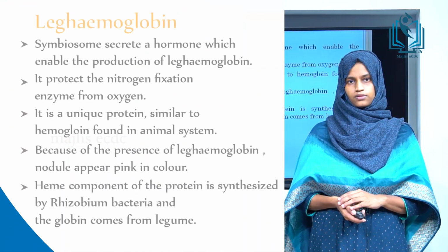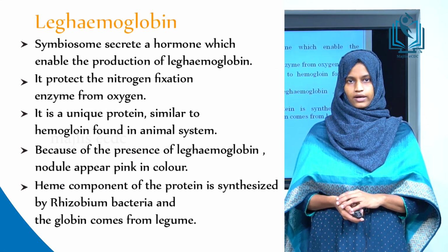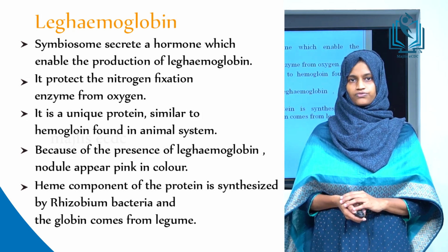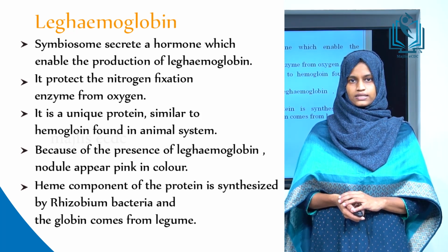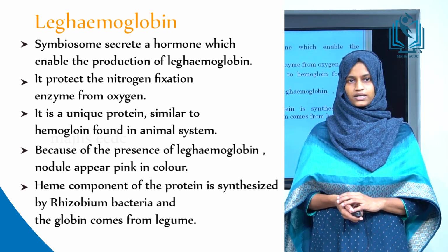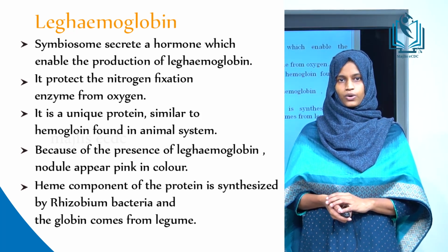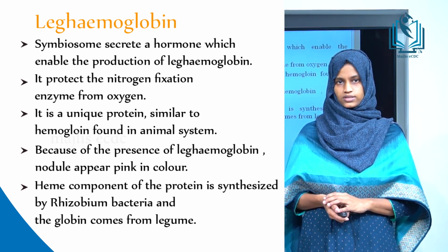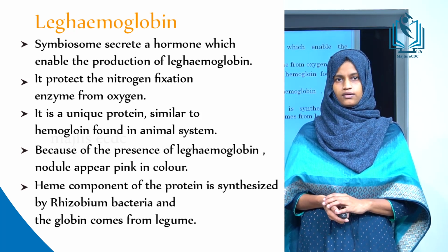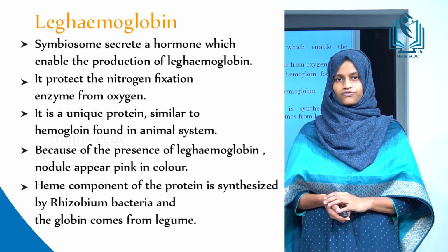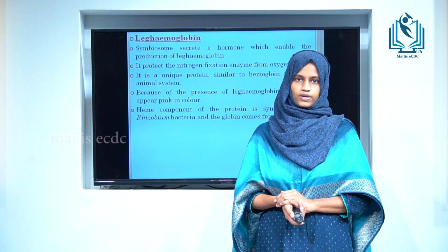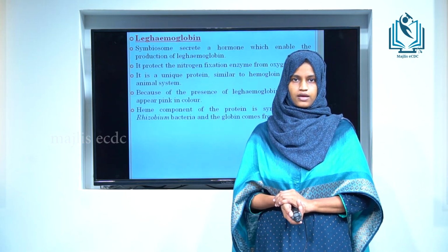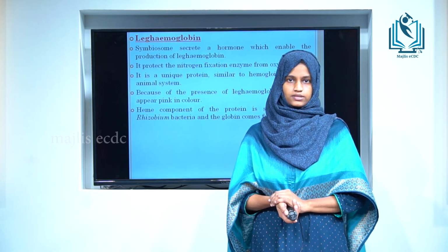Leghemoglobin. Symbiosome secretes a hormone which enables the production of leghemoglobin. Leghemoglobin is a unique protein which is similar to the hemoglobin found in animal tissue. Leghemoglobin protects the nitrogenase enzyme from oxygen. Nitrogenase enzyme is involved in the nitrogen fixation. Because of the presence of leghemoglobin, the nodule appears pink in color. The heme component of the leghemoglobin is synthesized by rhizobium and the globin comes from the plant.